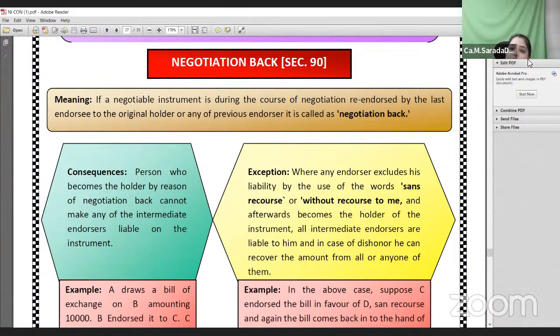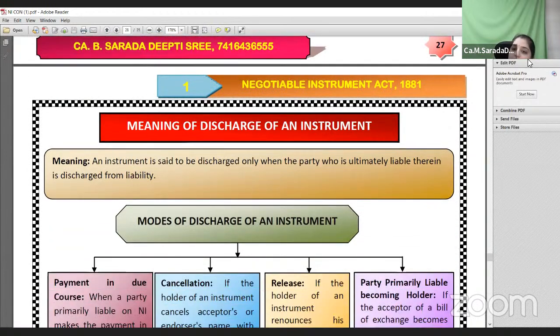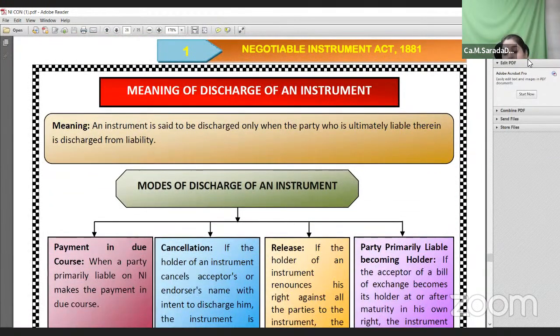If any of the prior endorsers becomes the holder of the instrument again, then it is called a negotiation back. Okay, so this is all about negotiation. There is also a very important practical question on the combination of both negotiation back and sans recourse. Please go through them. This is important from an examination perspective. They are asking it as a practical question.